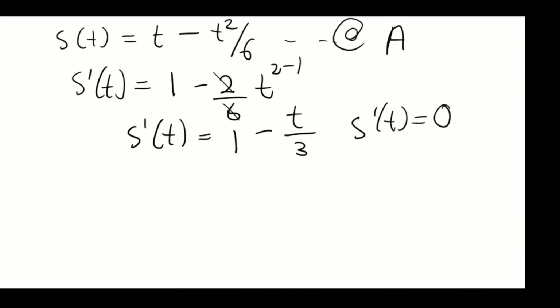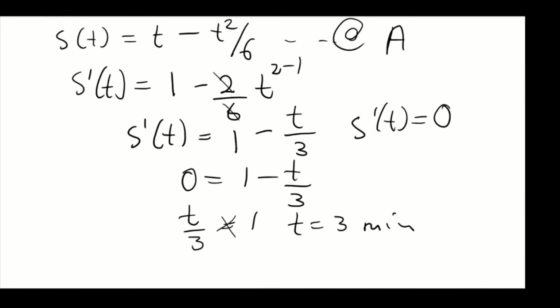So what we're going to do here is find the time. So 1 minus T over 3 equals 0, transposing the T over 3 to the other side, T over 3 is equal to 1. Cross multiply, T is equal to 3 minutes. So it's going to take 3 minutes for the bus to move from point A. If you remember, point A is here. We don't know if it's going to arrive at point B, but we know that it's going to move for 3 minutes.